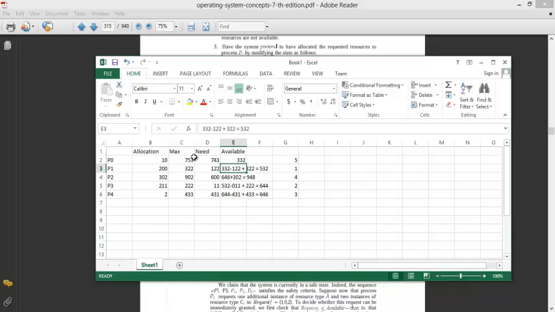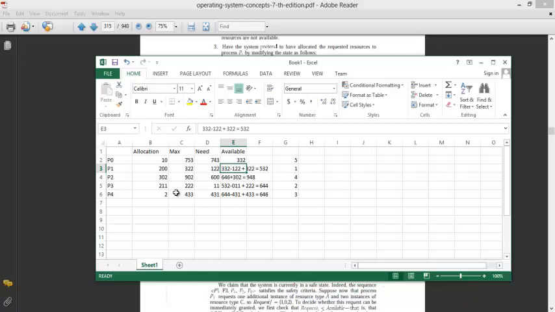Okay, now after the execution, it will become 332 minus 122 plus the amount of resources it was holding. How much will it be holding? 200 plus 122: whatever it had before, plus the 122 we gave it, for its maximum of 322, which it needed for its execution. So this much amount will be freed after its execution. 322 will get freed and so the total will become 532.